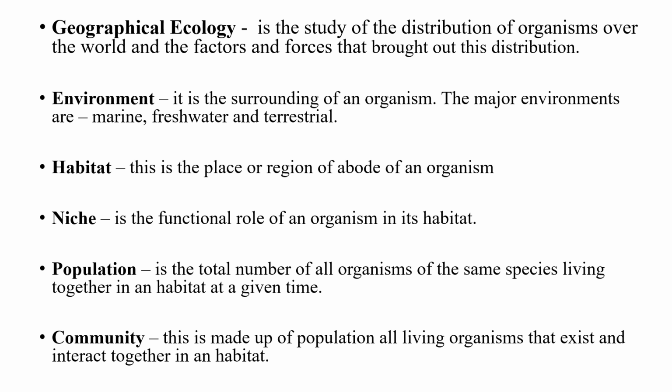Then we have habitat. Habitat is the place of abode, that is a place where an organism lives. Niche is the functional role of an organism in a habitat. So like we said the other time, we are talking about a particular plant now, and the particular plant is a green plant and it produces food. The niche of such plants will be producer.